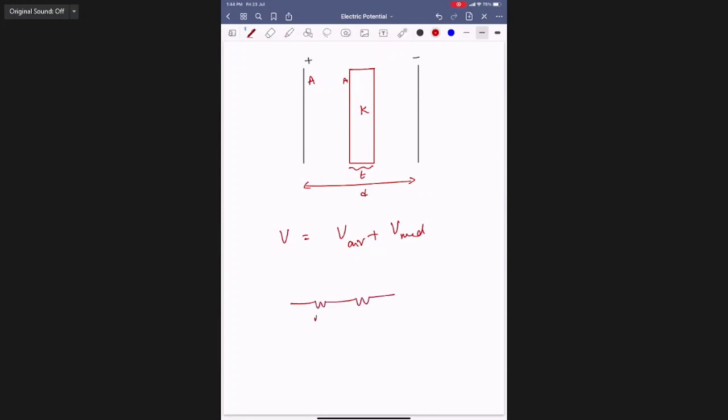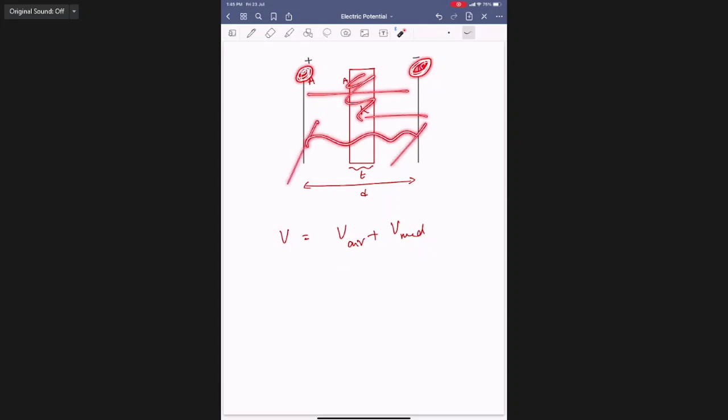Ohm's law. This is R1, this is R2. Current is flowing through A, B, C. What is the potential difference between these two points? I into R1 only. Between the next two points, I into R2. Between A and C, I into R1 plus I into R2. That means AB plus BC is AC only. Similarly, here the potential difference between the plates of the capacitor: earlier it was a single medium, the potential of plate A minus the potential of plate B is the potential difference between these two plates.